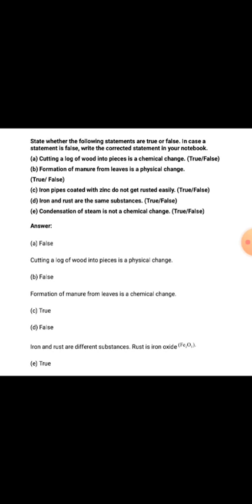Second question is, formation of manure from leaves is a physical change. So your answer is false, because formation of manure from leaves is a chemical change. Third one is, iron pipe coated with zinc do not get rusted easily. So this is true. Fourth, iron and rust are the same substance. This answer is false, because iron and rust are different substances. Rust is iron oxide, which is Fe2O3.